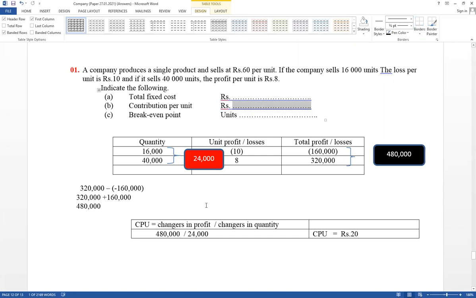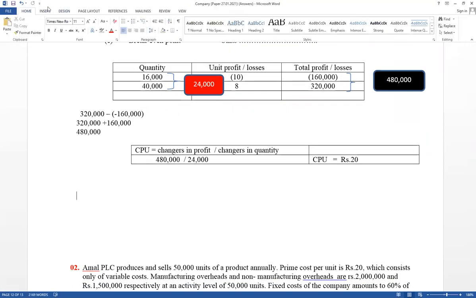And they ask for the total fixed cost. Therefore, we know the profit equation. Profit can be calculated as total contribution minus total fixed cost. We know the contribution per unit. When quantity is 40,000, the profit is also known. Therefore, by using the profit equation, total fixed cost can be calculated.